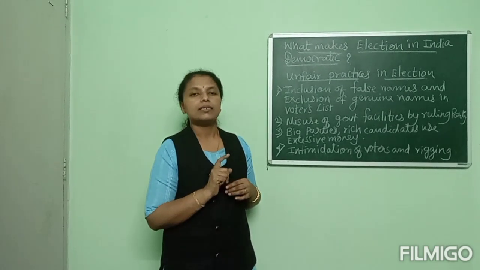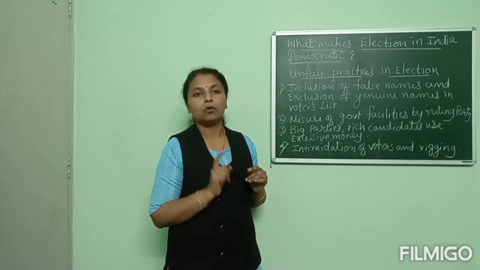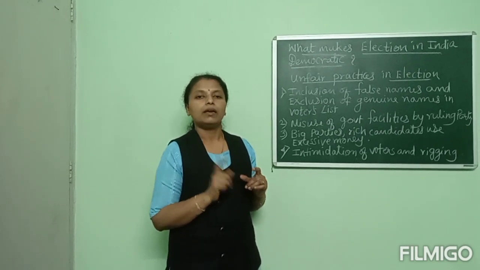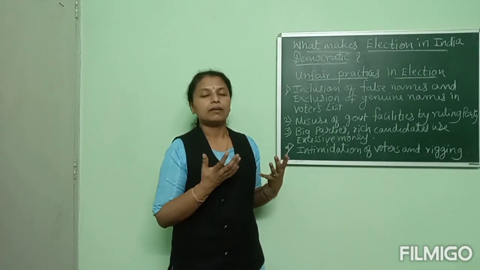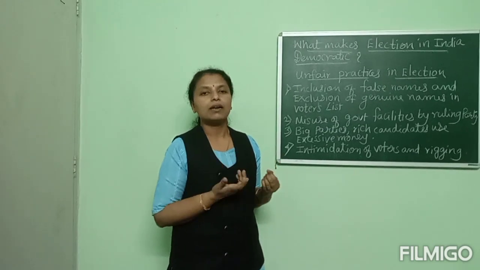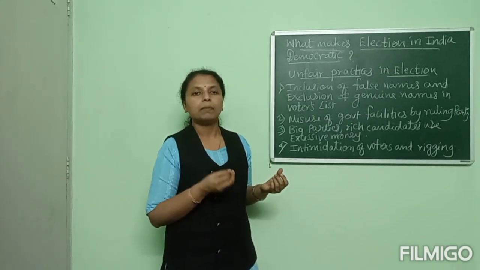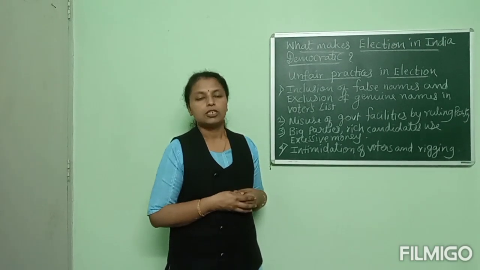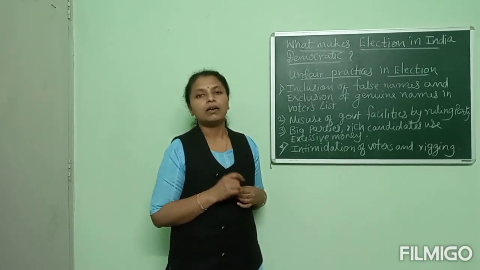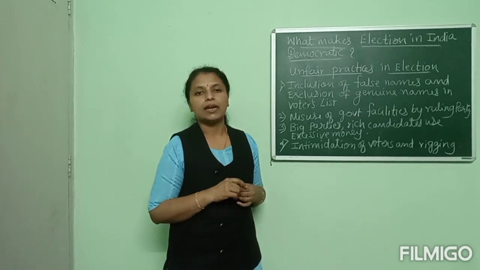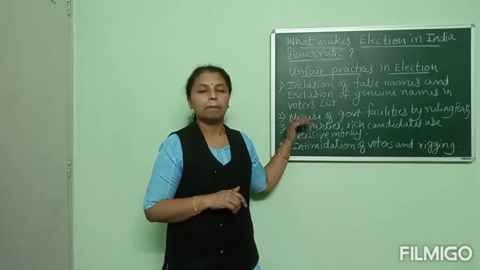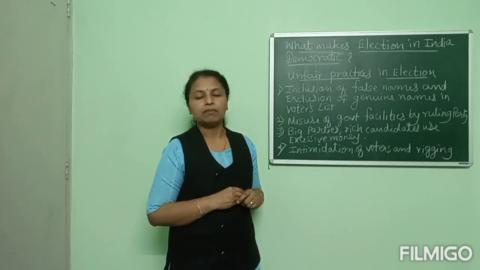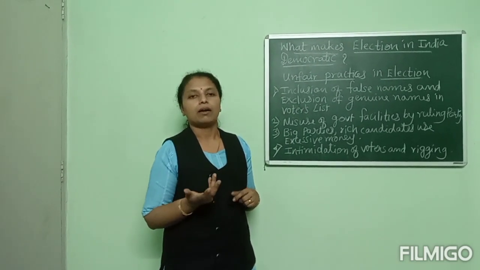That is the important rule of universal adult franchise. But here many people commit fraud or cheating during the election by giving multiple votes, the same person voting again and again. This is an unfair practice and against democracy.